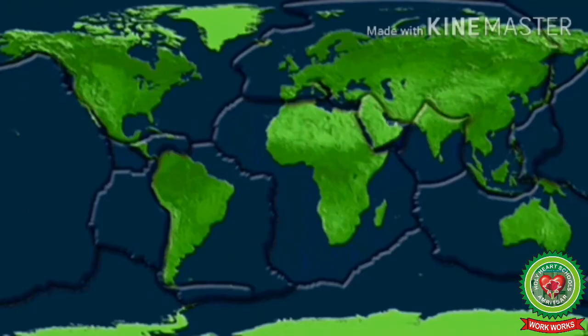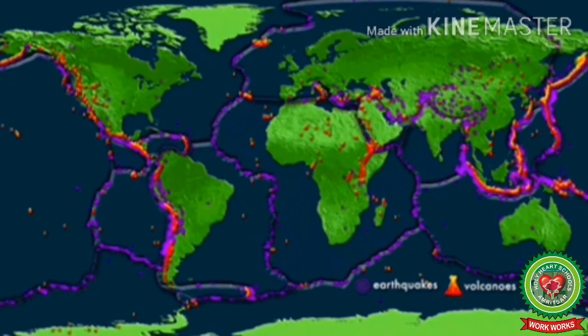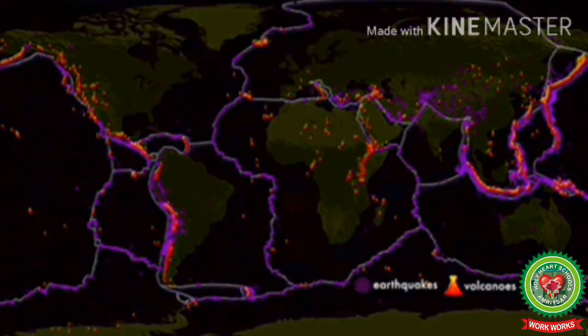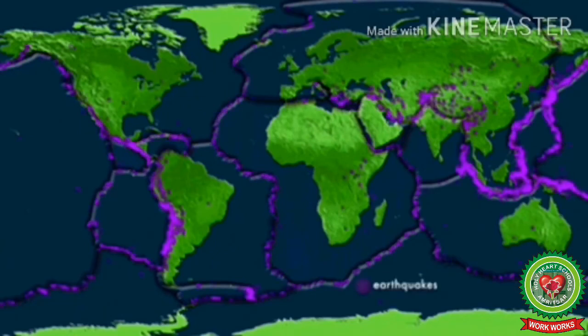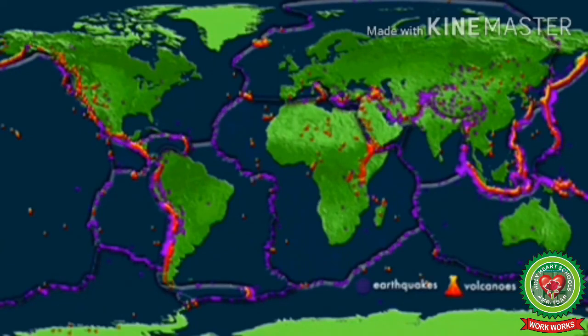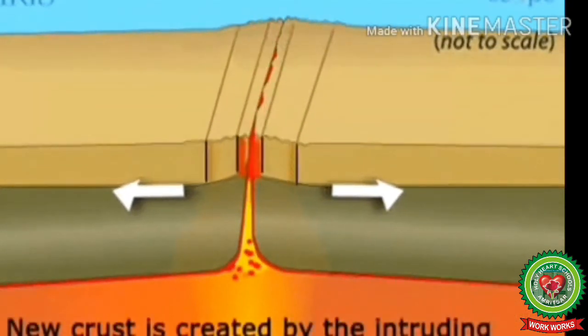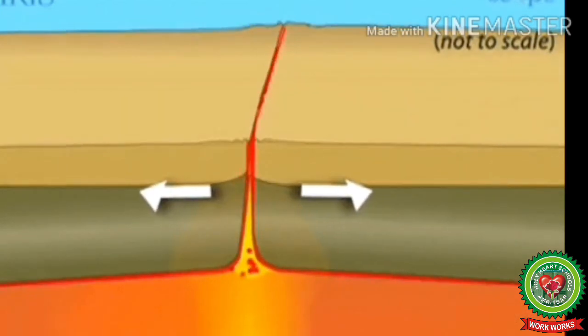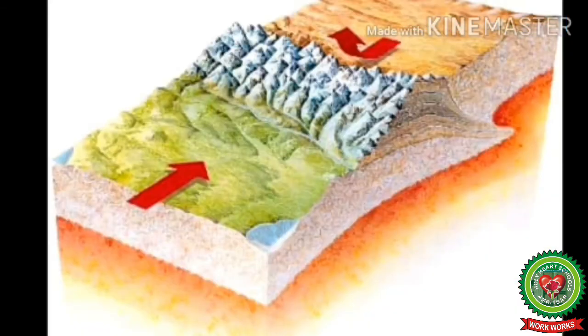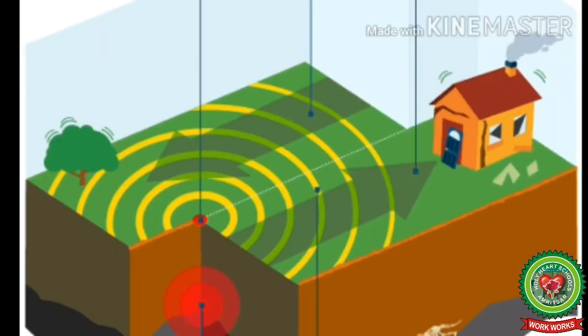The Earth's crust has 6 major plates and 20 minor plates which are floating independently on the asthenosphere. The movement of the tectonic plates is of 3 types. Number 1, diverging or constructive plates, means the plates that move away from each other and create a wide rift on the surface of the earth. Next is the converging or destructive plates. These plates move close to each other and may collide along a line. And at last we have conservative plates or transform plates. These plates slide past one another along the transform faults.